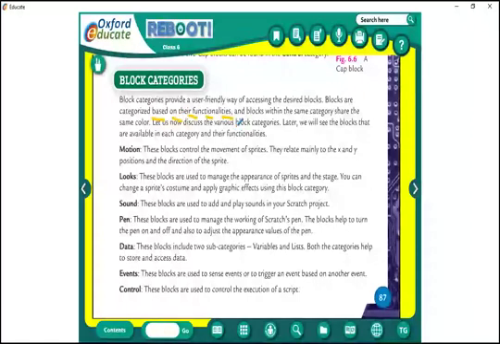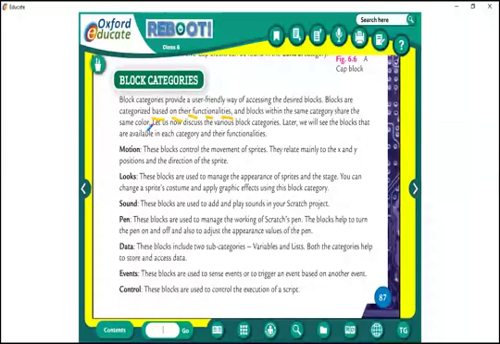Then what about the types of blocks? It is categorized according to its shape. But categories of blocks are categorized based on their functionalities. And blocks within the same category share the same color.